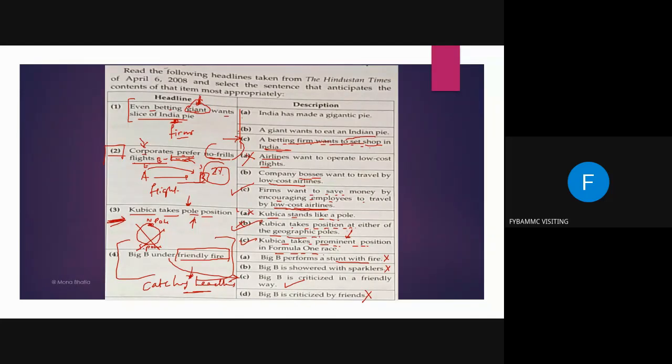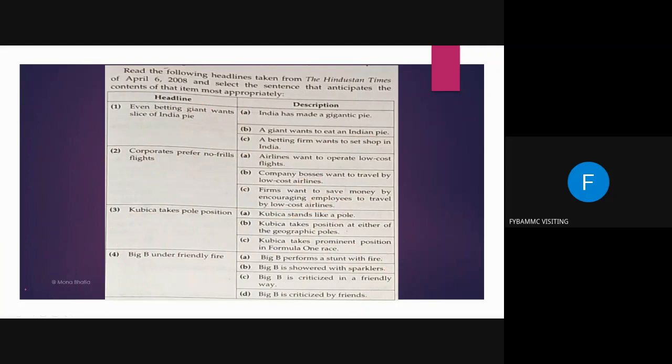And whether it is in English, Hindi or Marathi, you have to come up with catchy phrases to make headlines. Because when we read headlines, that creates a curiosity in us to read the whole piece of news. That is how they attract you to reading that news. Now you will read "Big B under friendly fire." Definitely you are going to dig into that news piece because you want to know what happened to Big B. Isn't it? So this is an important exercise to understand the headlines and how they come up with catchy headlines.